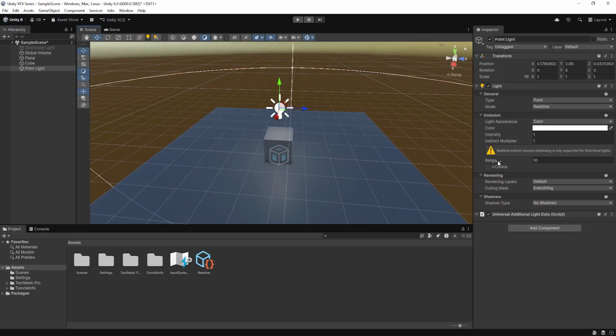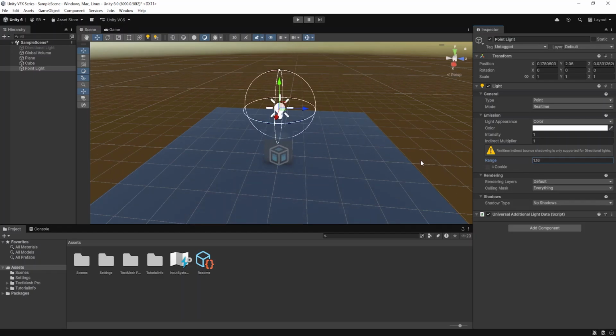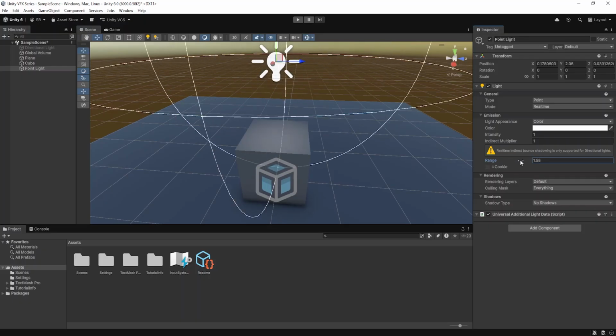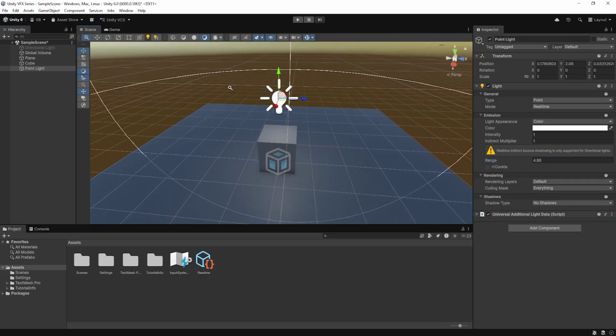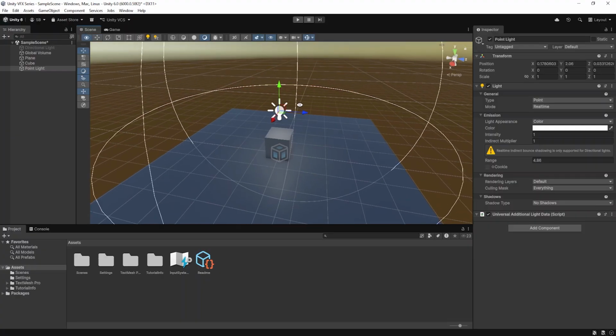If you decrease this range, you can see it is not affecting anymore. And if you increase it, you need to understand the point light is like a light bulb and it shines in all directions from one point.